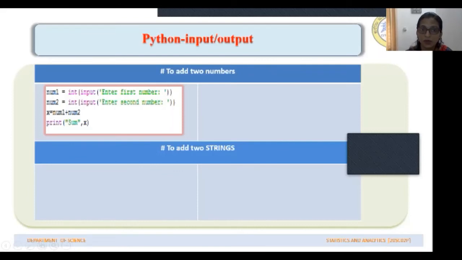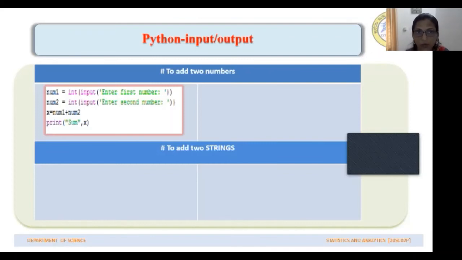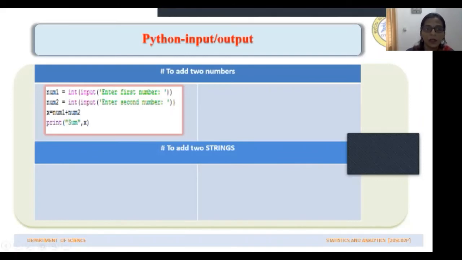Here you should write the prompt string. This doesn't have anything to do with the command, but this is the sentence you want to display on the computer screen when the computer prompts the user to input the value. The sentence that is displayed to the user when the user has to input a value, we call that the prompt string. So when you ask the user to assign a value to this variable num1, this sentence will be displayed, and reading this sentence the user will input a certain number.